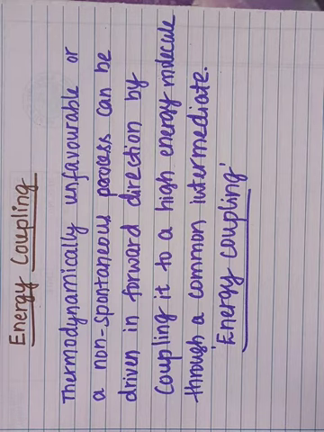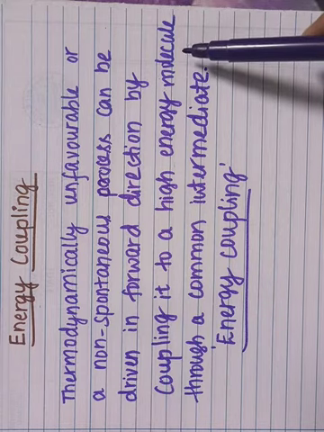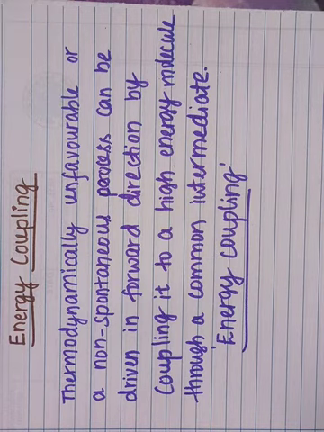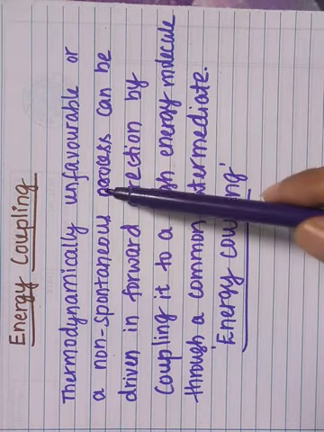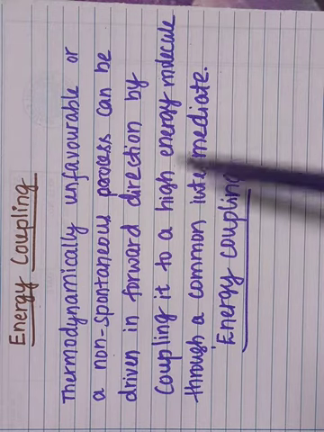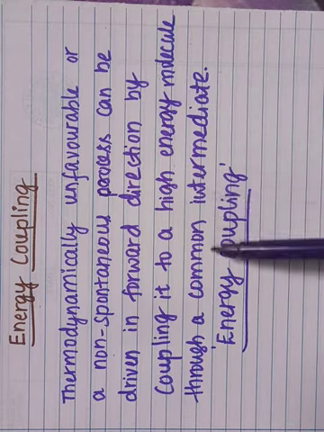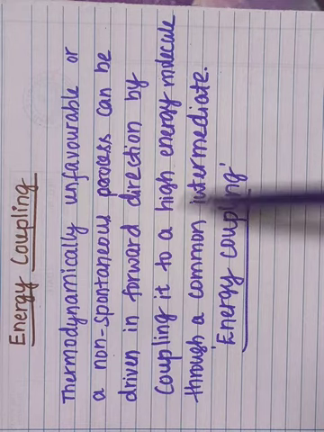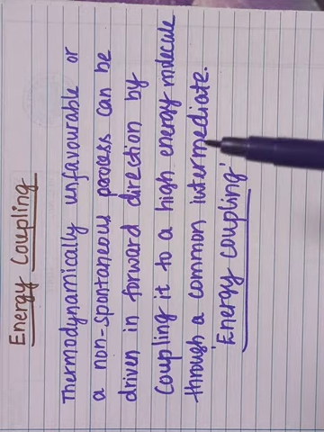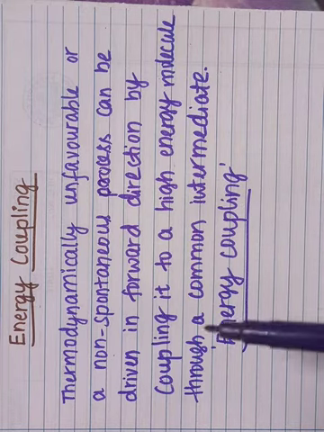That means the non-spontaneous process and the process which involves the high energy molecule contain the common intermediate. In a non-spontaneous process, the reactants are in a lower energy state. Therefore, the reaction doesn't take place on its own.